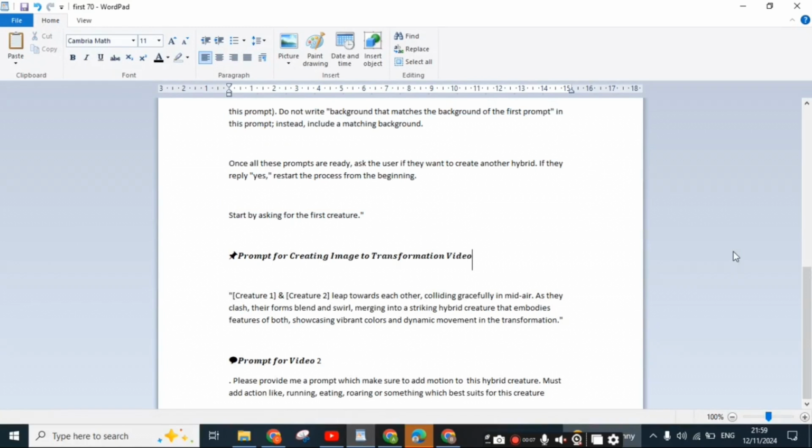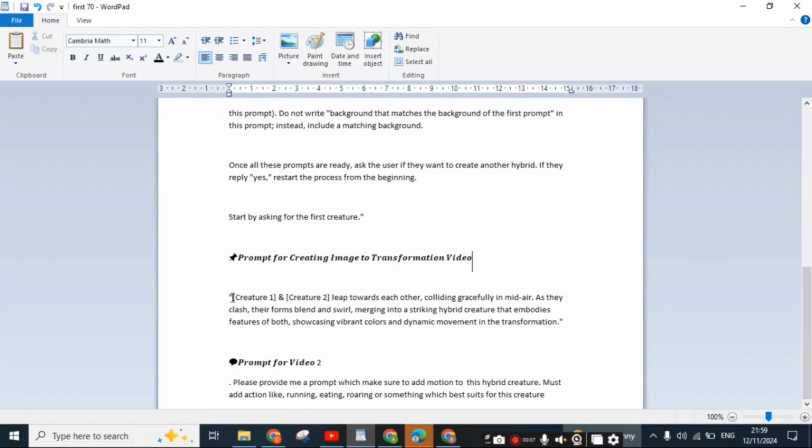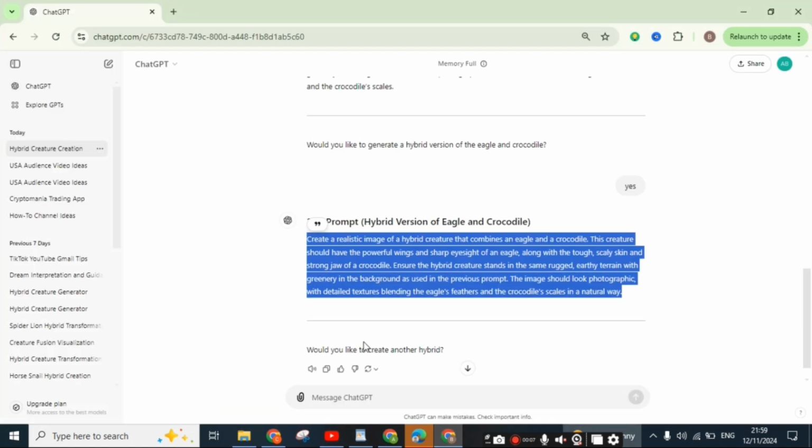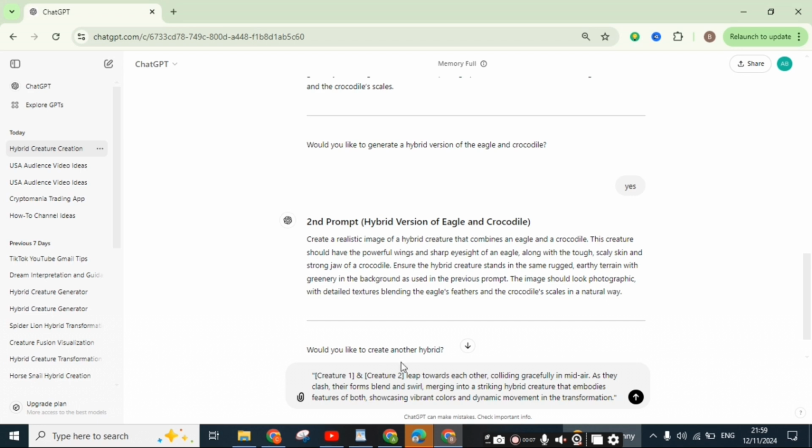Now we need the prompt to transform images to video. All prompts will be in the description menu. Copy it and go to 𝒕. Paste. Erase the first line, then replace it with the name of the hybrid creation we are doing, which is eagle and crocodile. Then send.